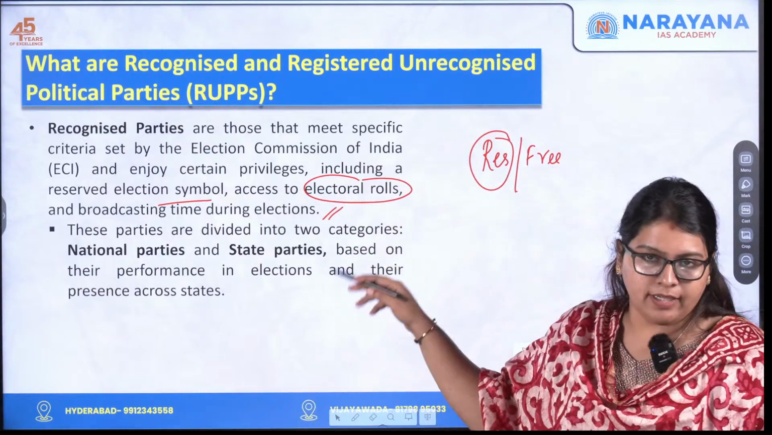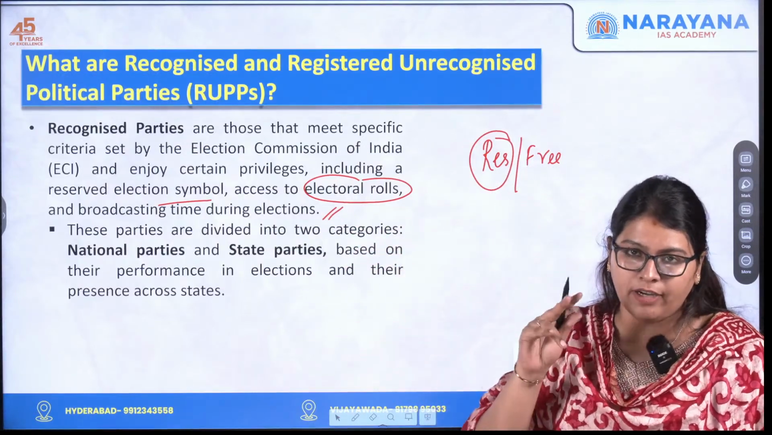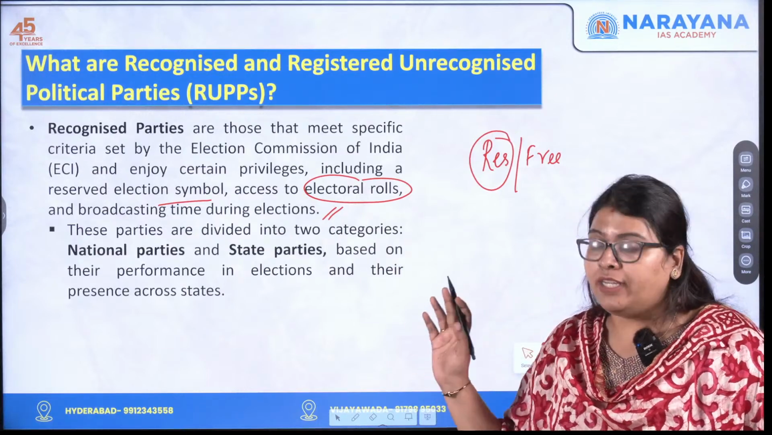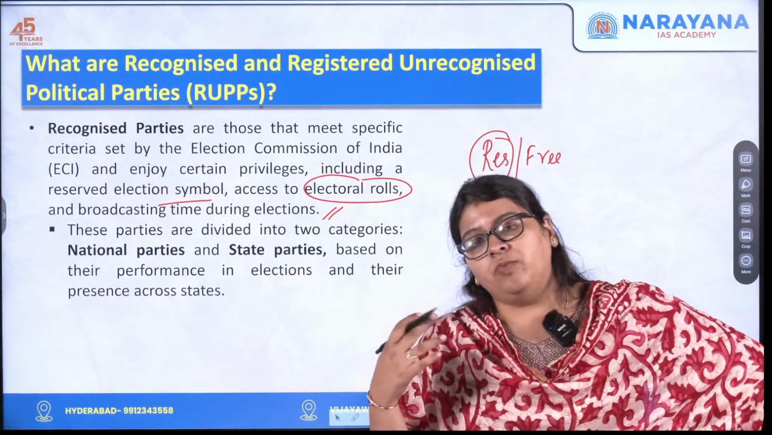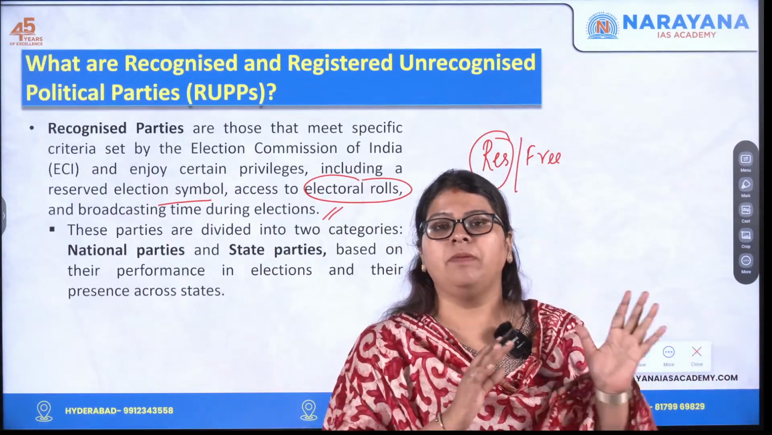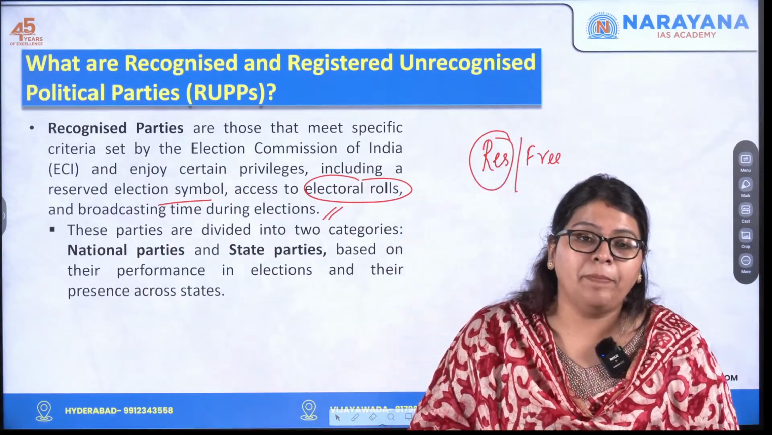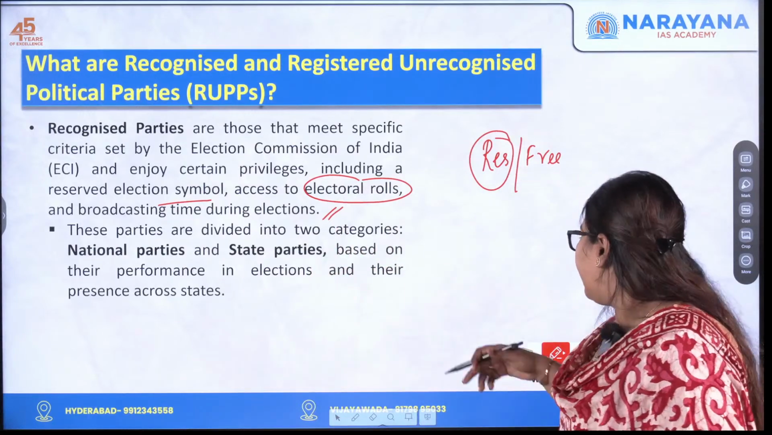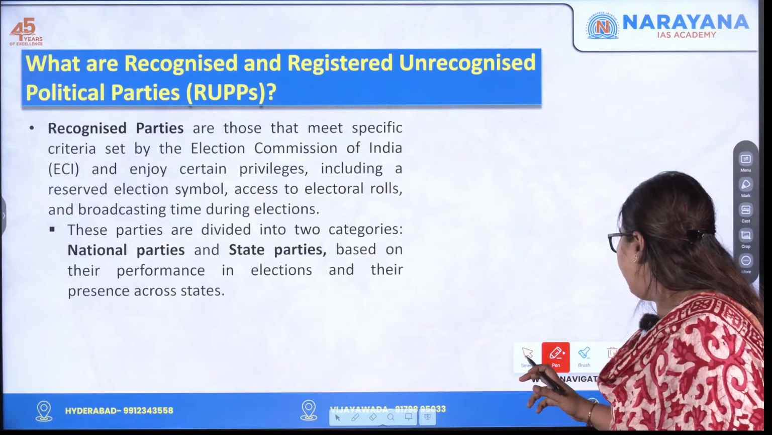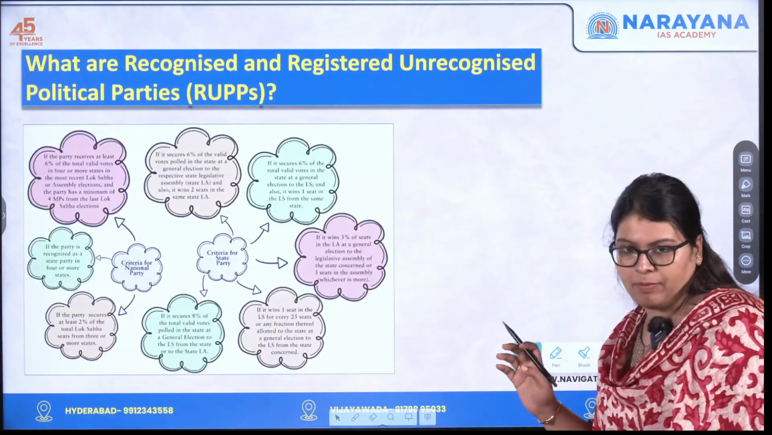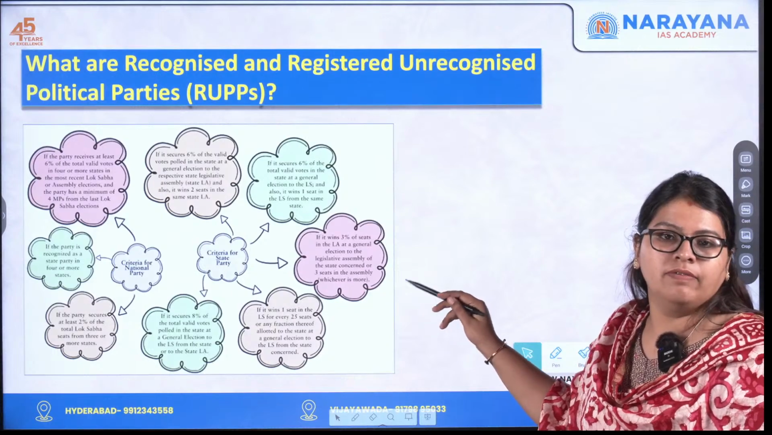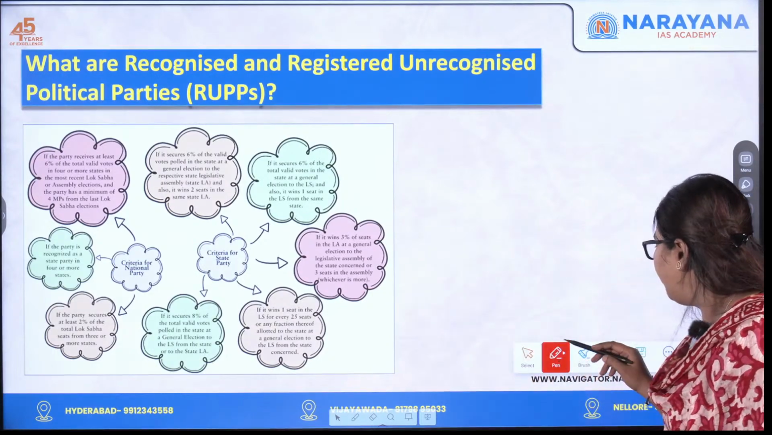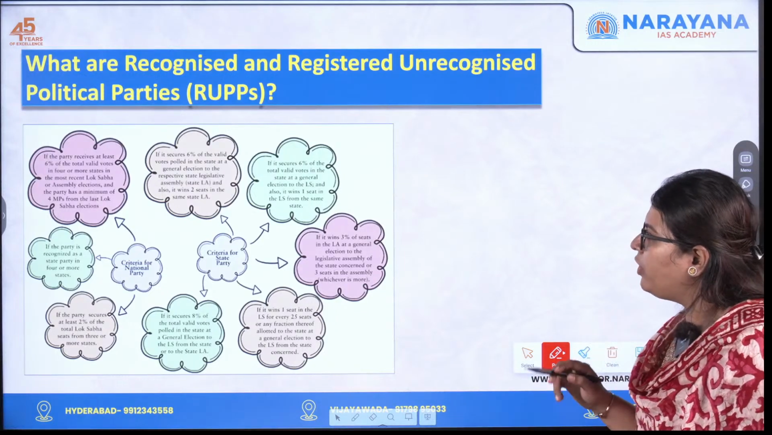These recognized parties are classified into two: national parties as well as state parties. And which parties become state parties and national parties depends on the performance that the particular party does in the elections. Let us see what the eligibility criteria are. Very, very important again for the examination. I'm not sure if this will be visible on your screen, but let me read it out to you point by point so that you know.